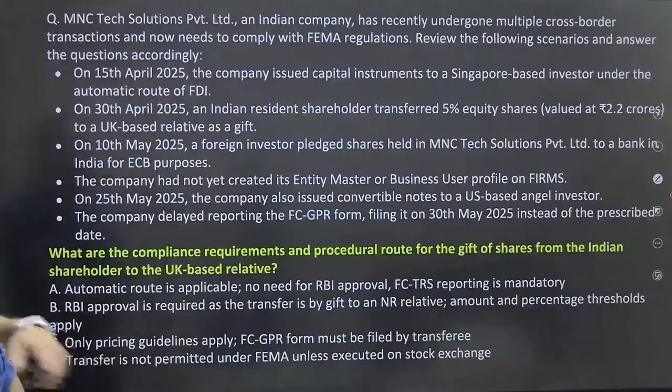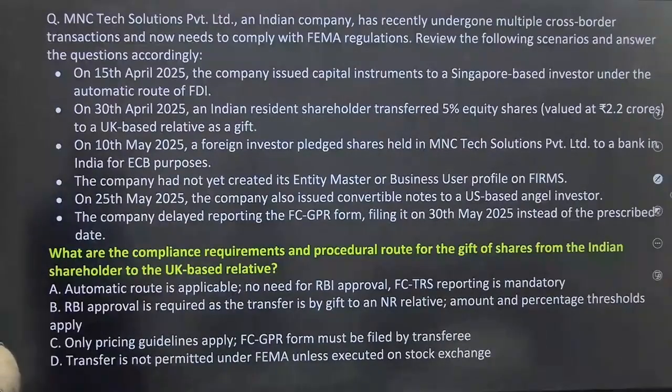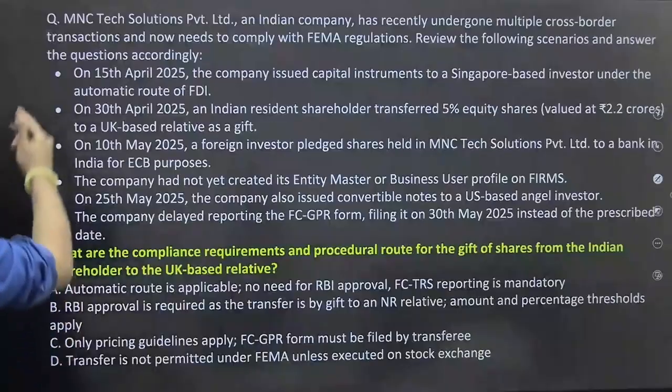Next one. MNC Tech Solution Private Limited, an Indian company, has recently undergone multiple cross-border transactions and now needs to comply with FEMA regulation. So review the following scenario and answer the question accordingly. Let's first review this one.